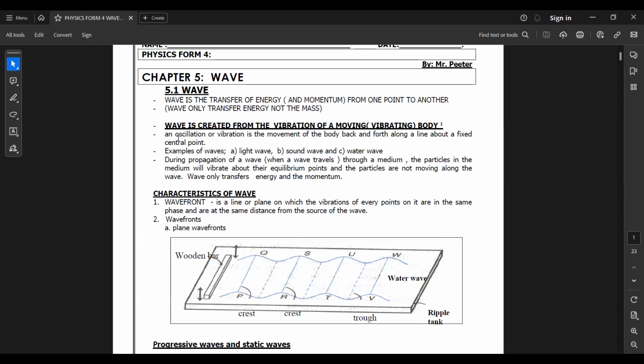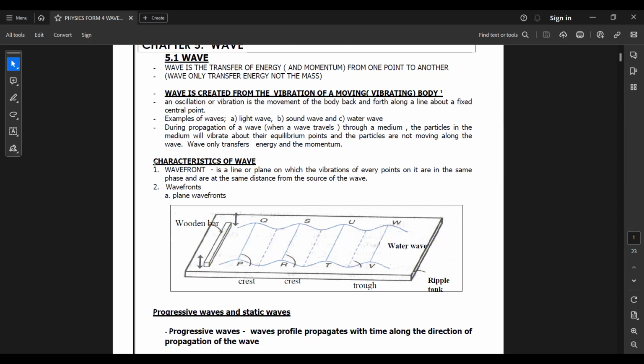Okay. How do we create a wave? All the waves that we're going to discuss in this chapter, light, sound, all the electromagnetic waves, and light is an electromagnetic wave, will be created by vibration. A repeated motion or oscillation. Only a repeated motion, vibration, or oscillation will be able to create a wave. A wave must be created through vibration. Okay, next. What are the characteristics of waves?